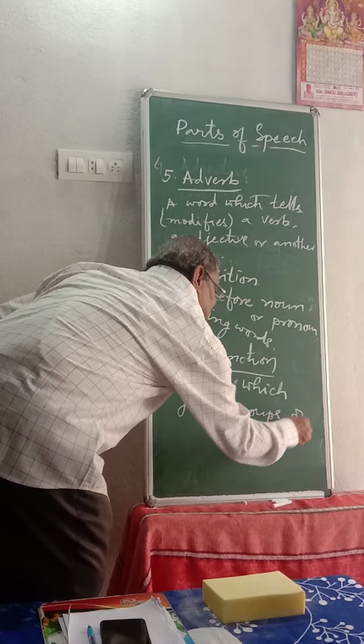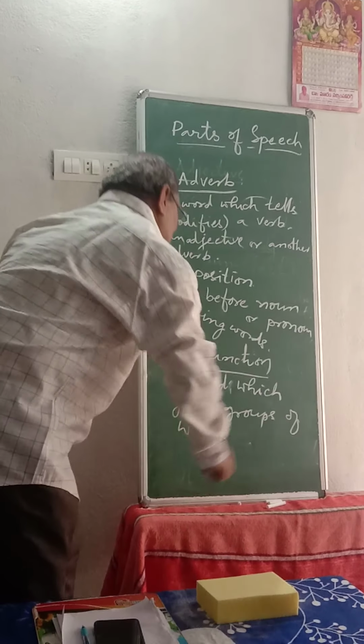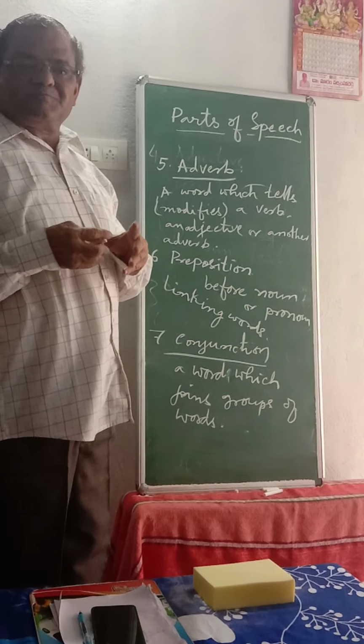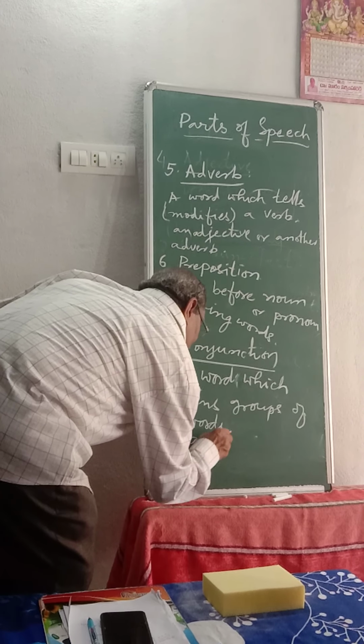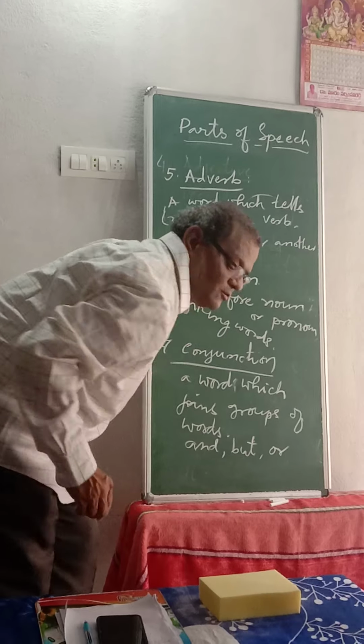A conjunction is nothing but a word which joins groups of words, usually and, but, or, etc.